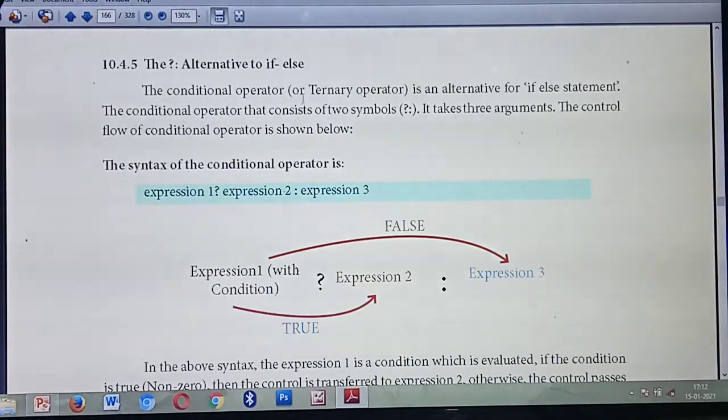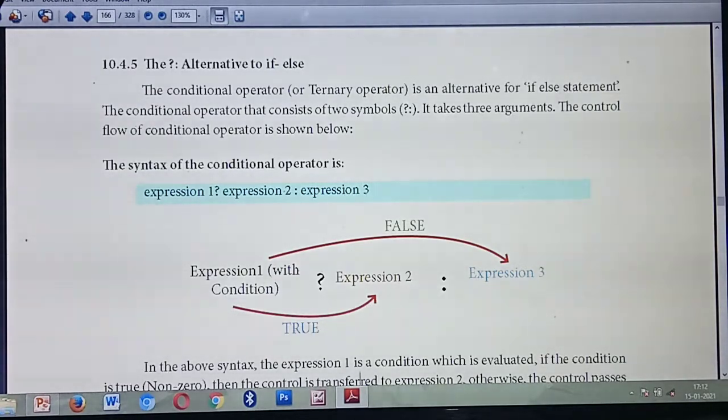Understood? Okay, so listen. See the symbol. Is it visible? What's the symbol? One question mark and one colon. So what's the name of this symbol? It is the conditional operator. Very important question. What's the name of this symbol? Conditional operator, or what is the name of the symbol? Ternary operator. Very important. One more question also: what's the other name of the conditional operator? Ternary operator.